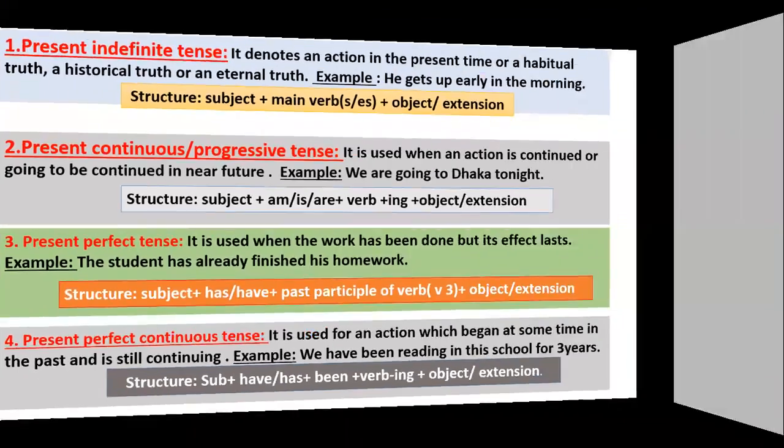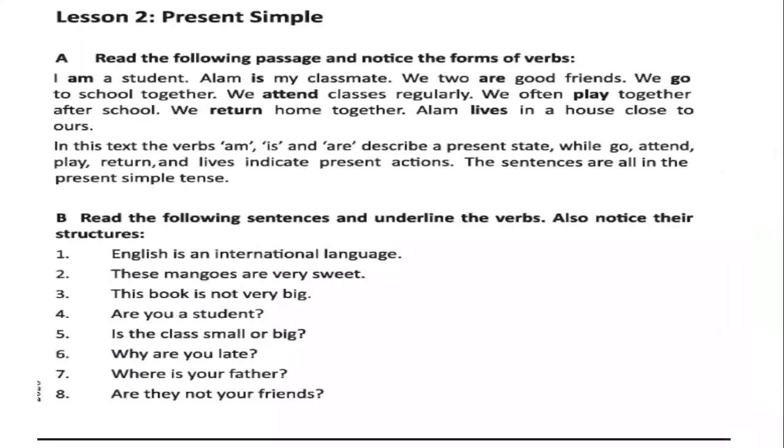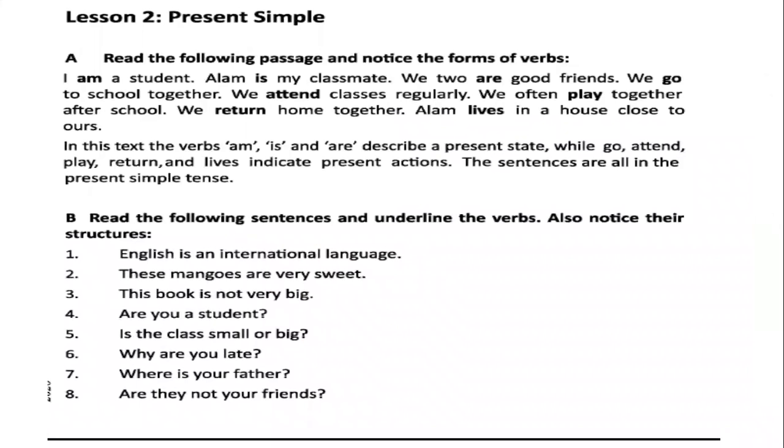Okay. Let us go to the next slide, from your English grammar and composition book. Look, the lesson here is present simple or present indefinite. Here is a passage, you see. I am reading it out. You try to understand and underline the verbs here.